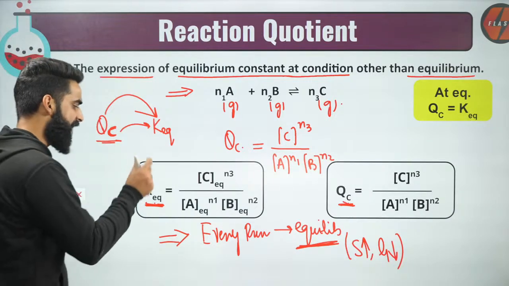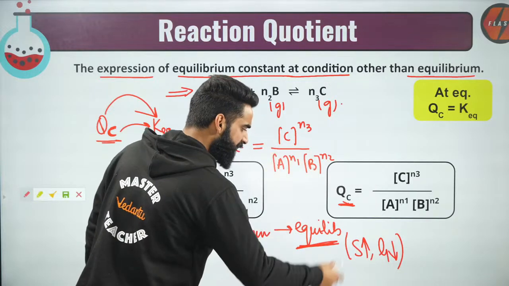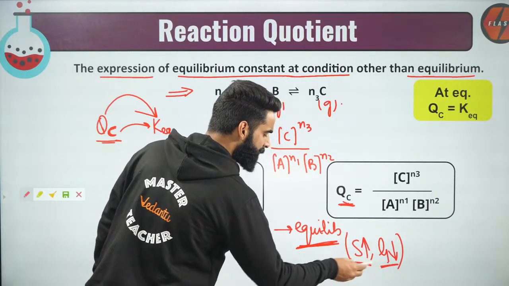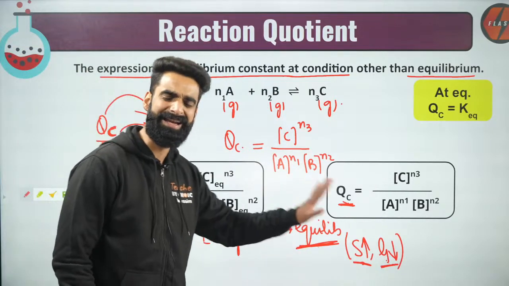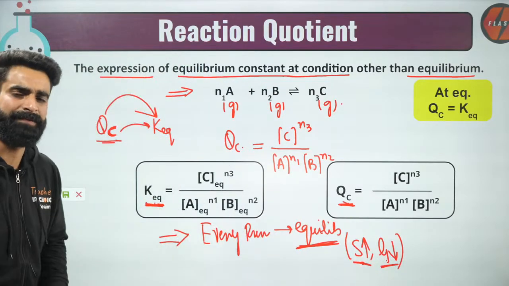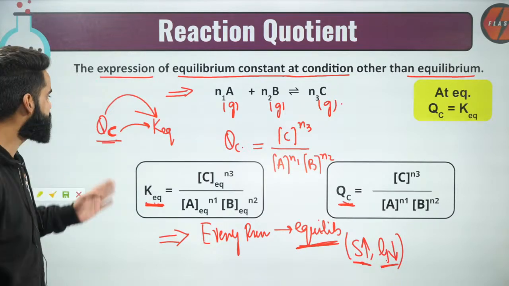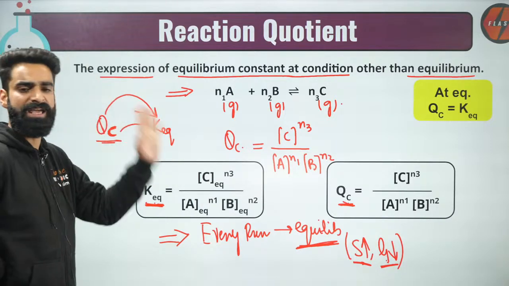First thing, every reaction wants to attain equilibrium because at equilibrium, entropy of the system is maximum, free energy is minimum, and these are the two parameters which define the stability of the system. So at equilibrium your system is highly stable. And in other words, I can say every reaction wants to match its QC value with the equilibrium constant value.